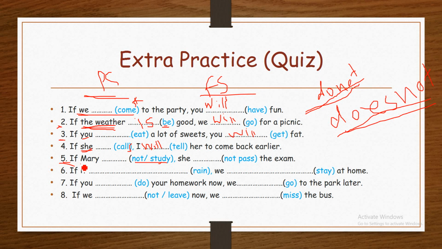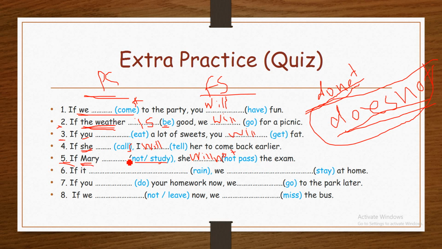Here, Mary is a girl. She is a singular subject. Therefore, we say if Mary does not study. For future negative, we say she will not pass the exam.